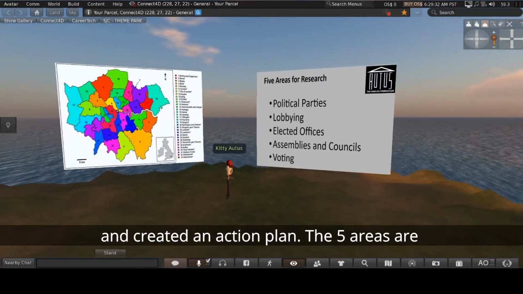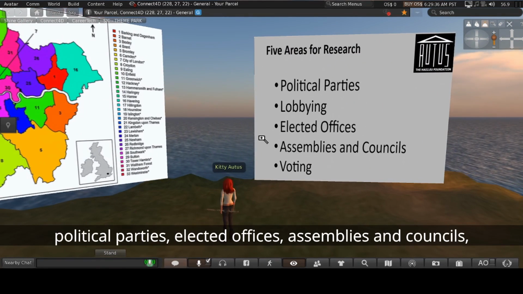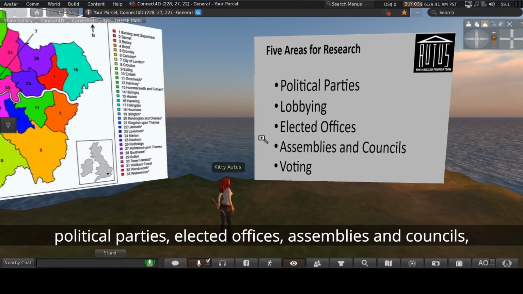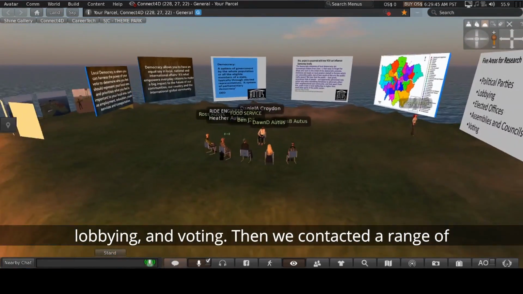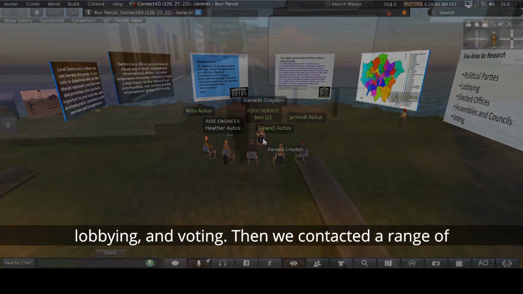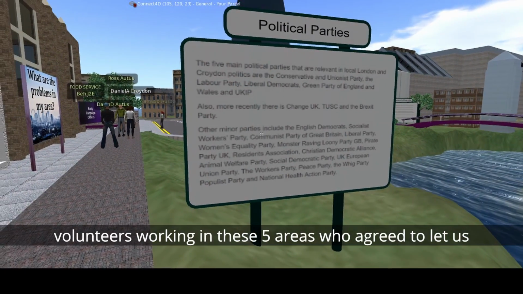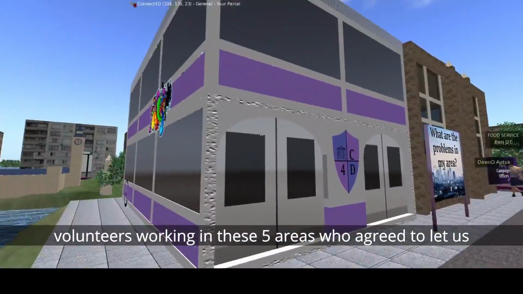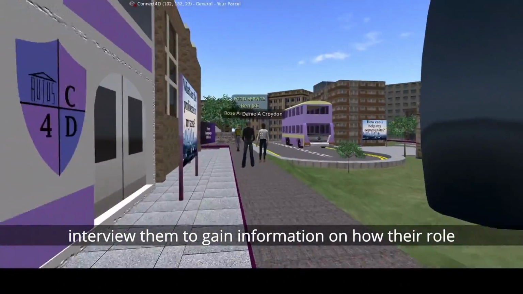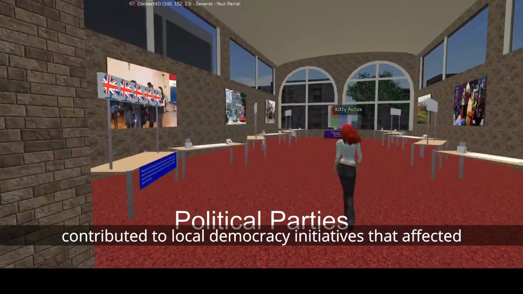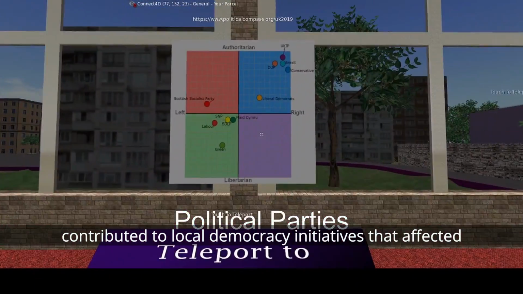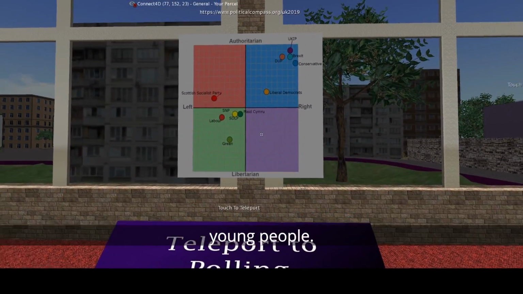The 5 areas are political parties, elected offices, assemblies and councils, lobbying and voting. Then we contacted a range of volunteers working in these 5 areas who agreed to let us interview them to gain information on how their role contributed to local democracy initiatives that affected young people.